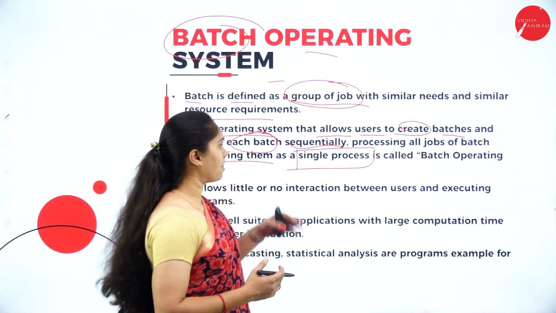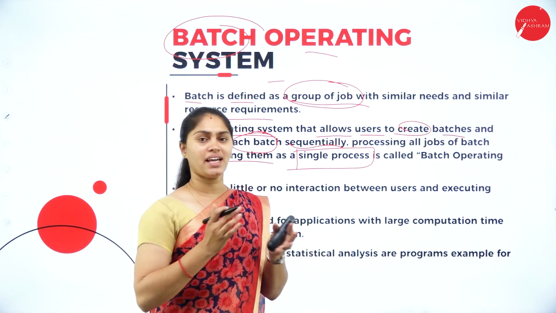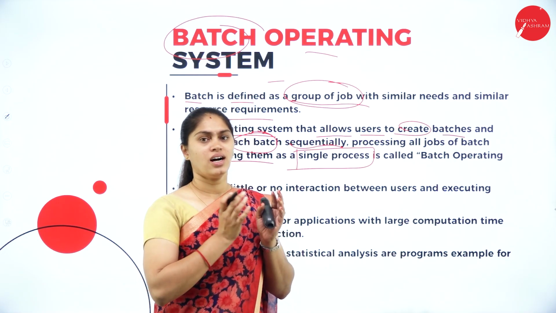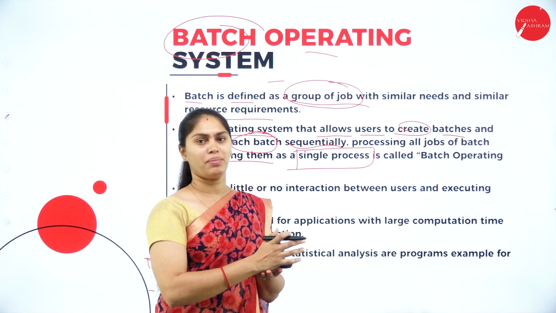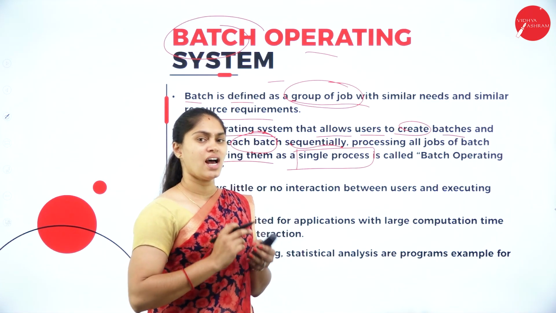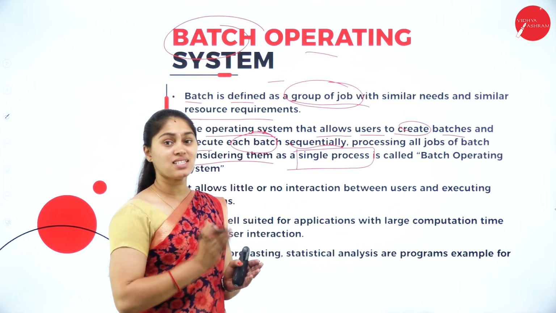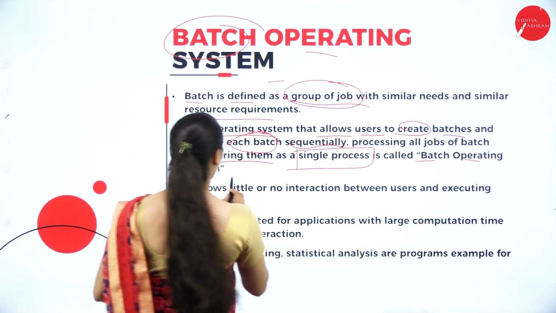So whenever we have similar needs with similar resource requirements, we make that number of jobs a group, call that group a batch, and feed that to the operating system. The operating system makes them different batches, and together we call that a single process. Then we can call that a batch operating system.